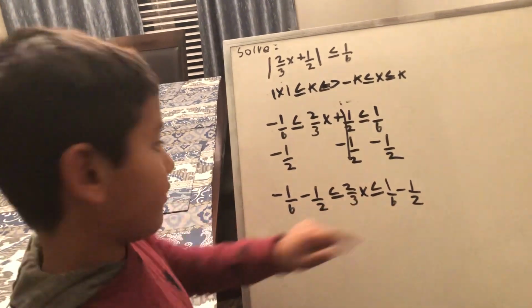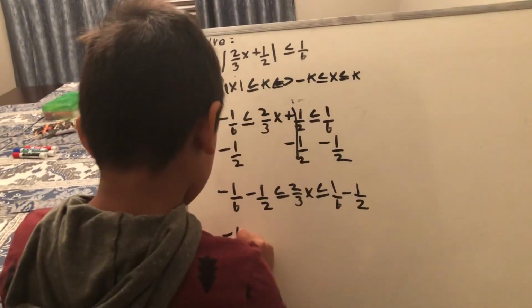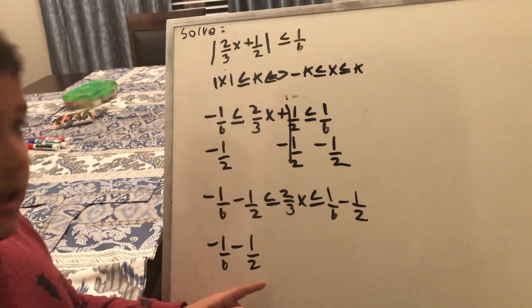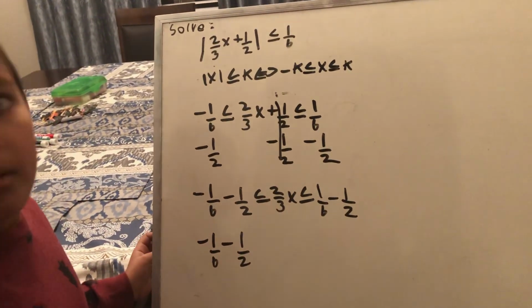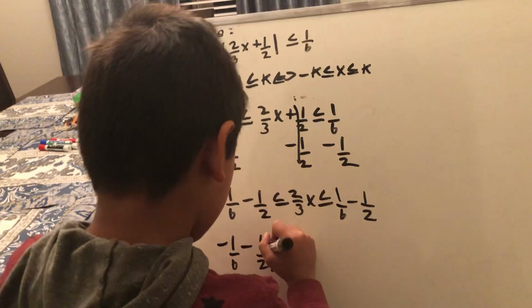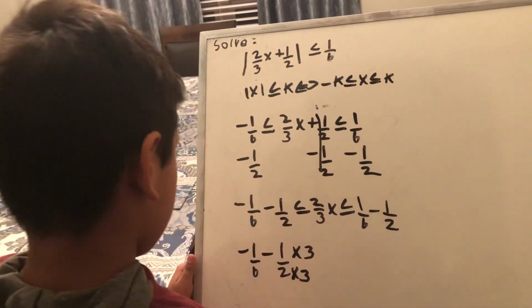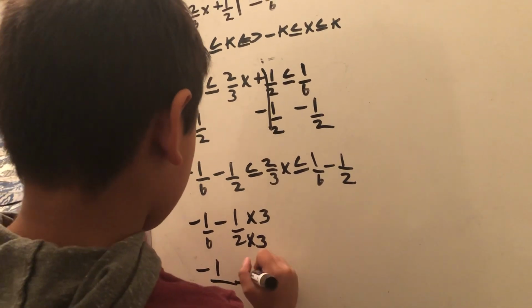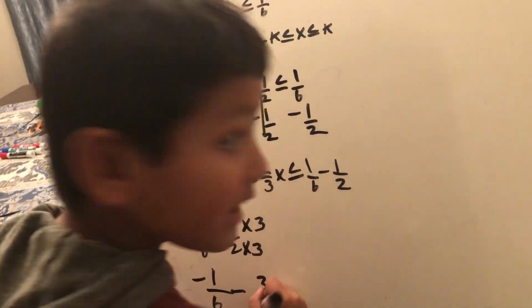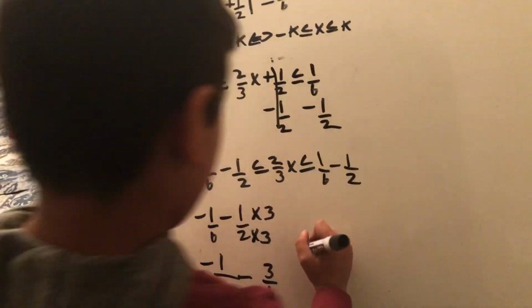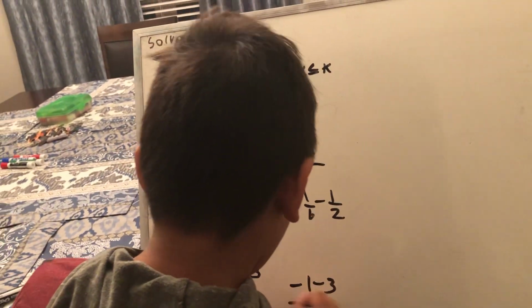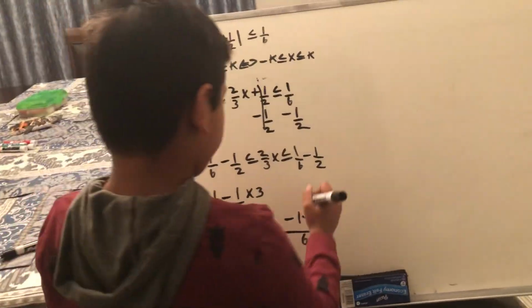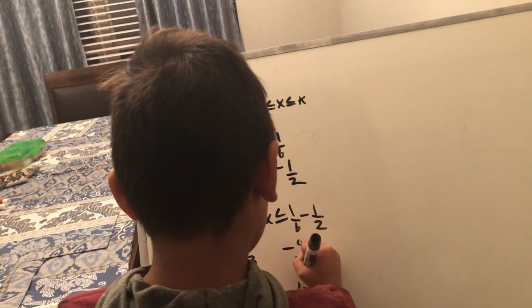You multiply the numerator by 3 to get the least common denominator, so negative 1 over 6 minus 3 over 6, which is negative 1 minus 3 over 6, which is negative 4 over 6.